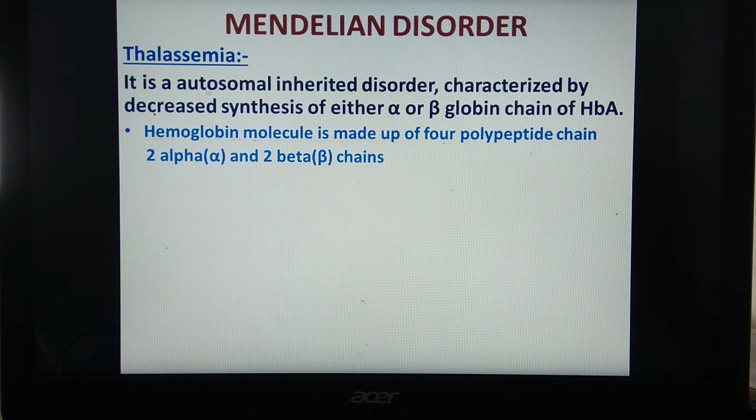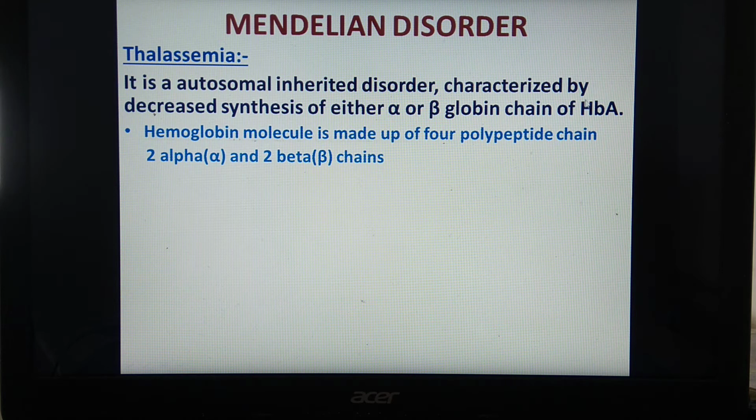What does it mean? It is an autosomal inherited disorder, once again related with autosomes. What do you mean by autosomes? Autosomes are the chromosomes which control body characters. This autosomal inherited disorder is characterized by decreased synthesis of either the alpha or beta globin chain of hemoglobin.